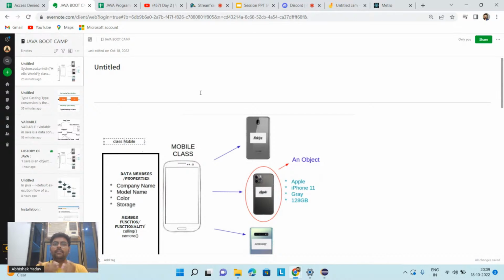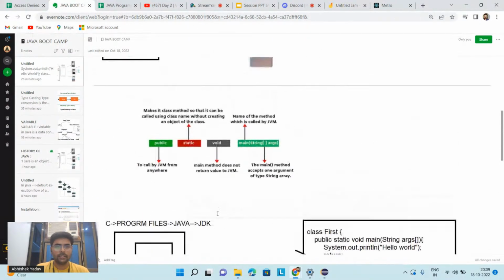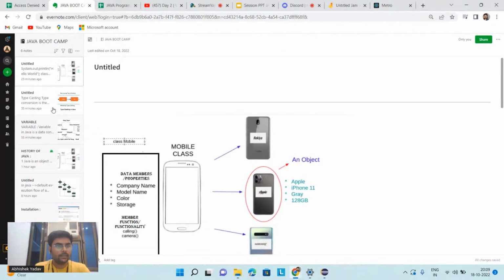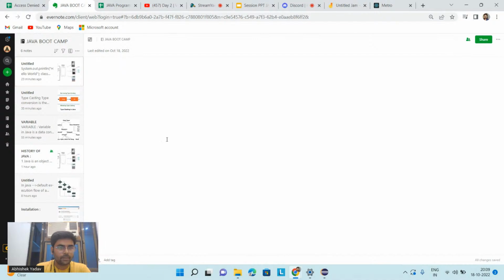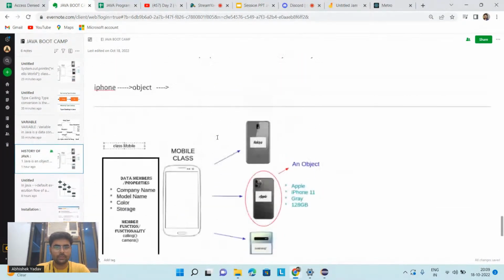For that, we discussed that we need a JVM installed on top of the operating system. Here I can show you with the help of a diagram also.